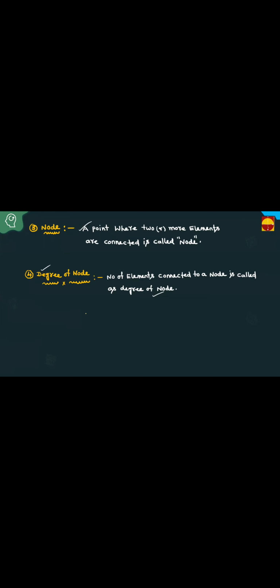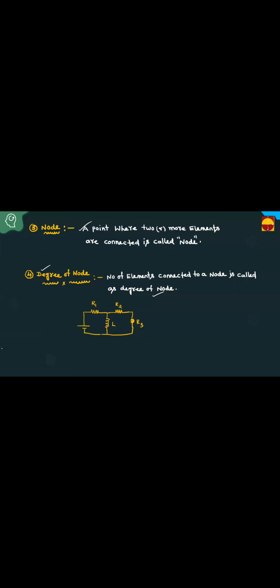Let's consider this is one circuit. R1, this is R2, let this be L, and this is R3. Let this be the source.